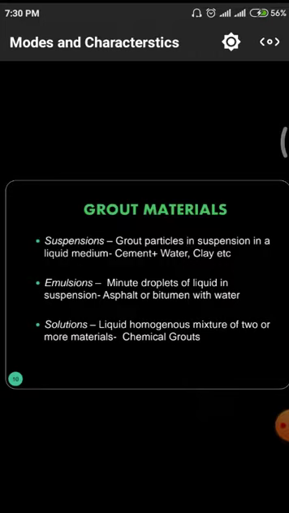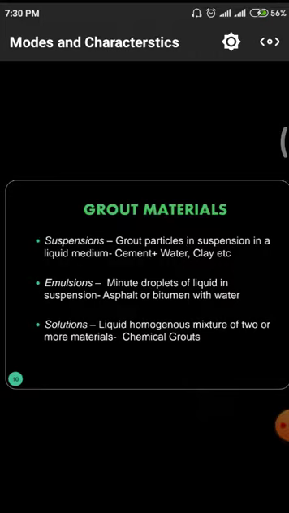And the next condition is solution, a liquid homogeneous mixture of two or more materials. Normally it is a chemical grout. Solutions means a liquid homogeneous mixture with two or more materials. In the previous case we observed cement plus water, which is only two materials, cement and water.